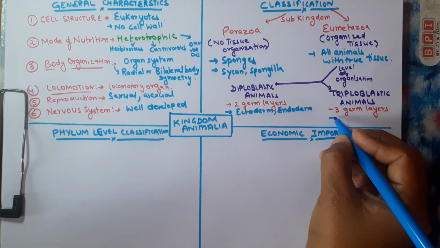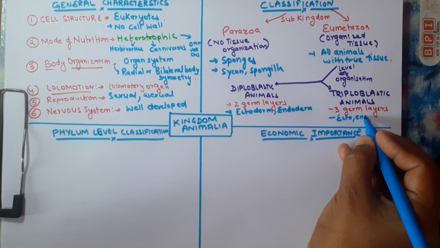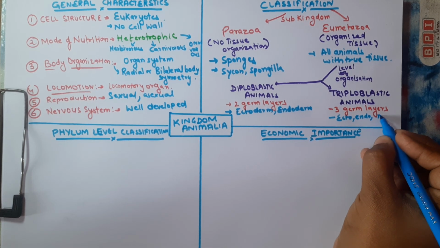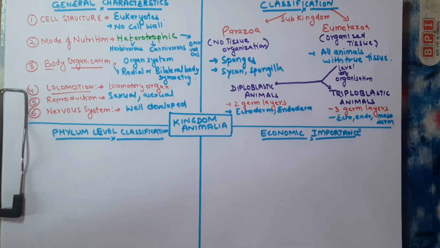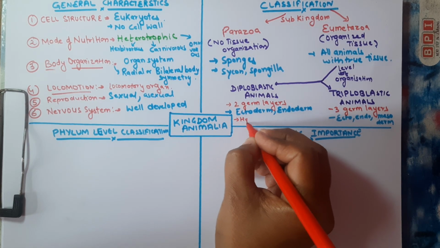In addition to ecto and endo, there is a mesoderm also. In between the ectoderm and endoderm there is a third layer that is known as the mesoderm. The examples of diploblastic species include jellyfish or hydra.